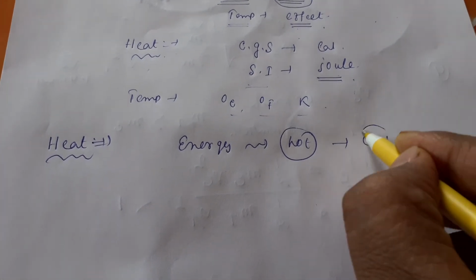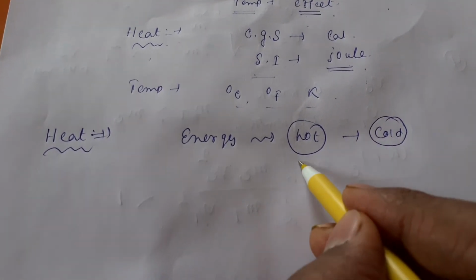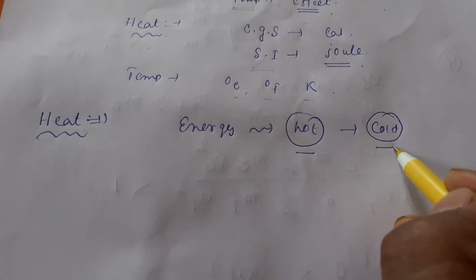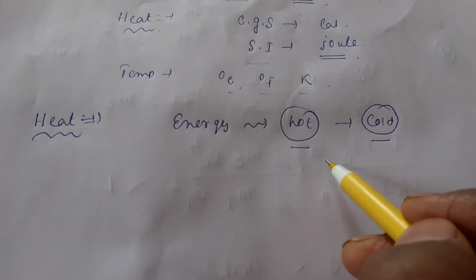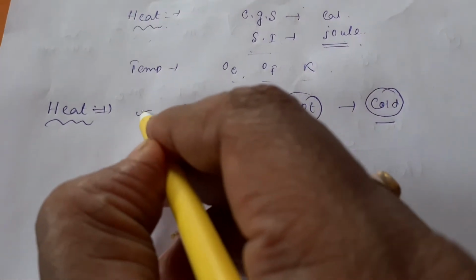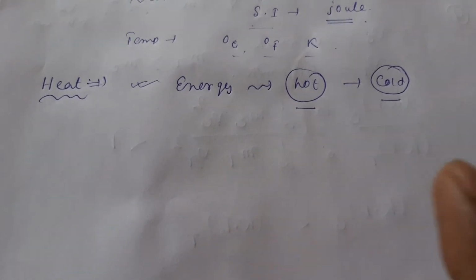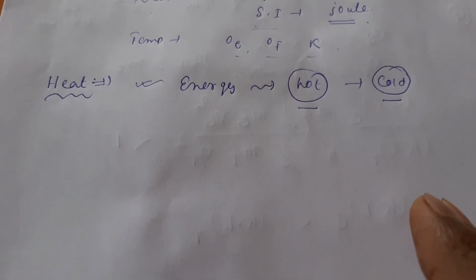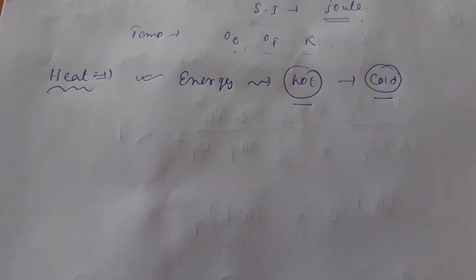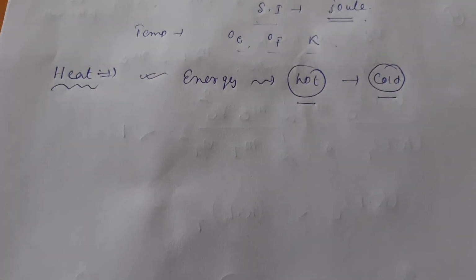Okay, so the thing which is actually flowing from the higher temperature body to the lower temperature body, that particular form of energy is called heat, or simply heat energy. You can also say that. So this is the actual definition of that one. Okay, now the unit I have already told. So in physics, heat refers to the energy which transits from one body.